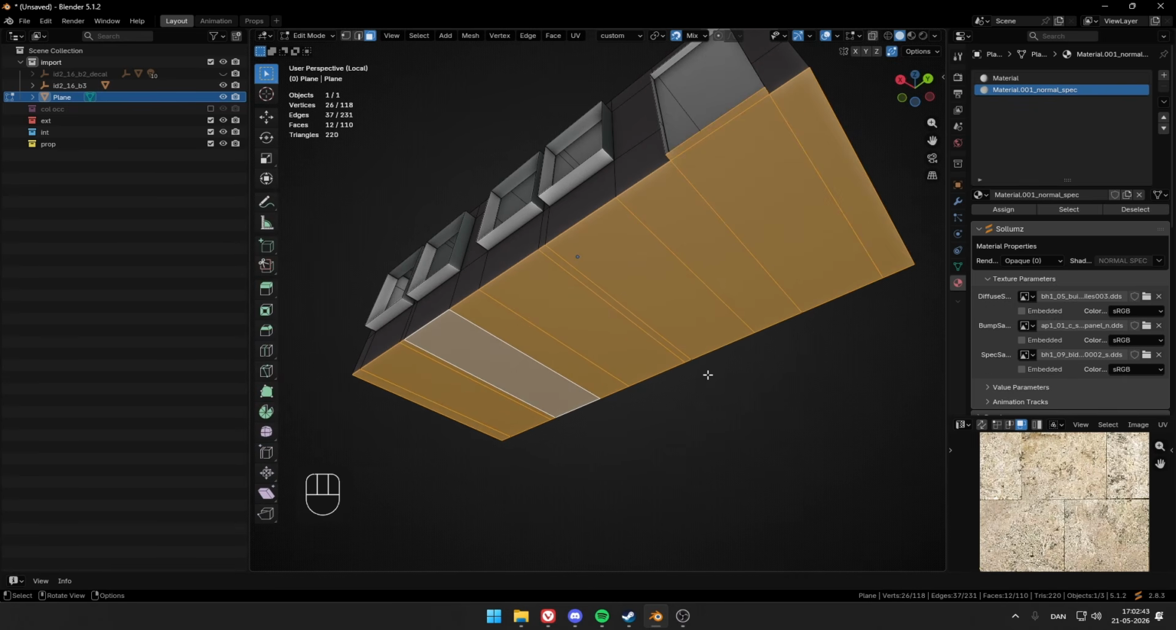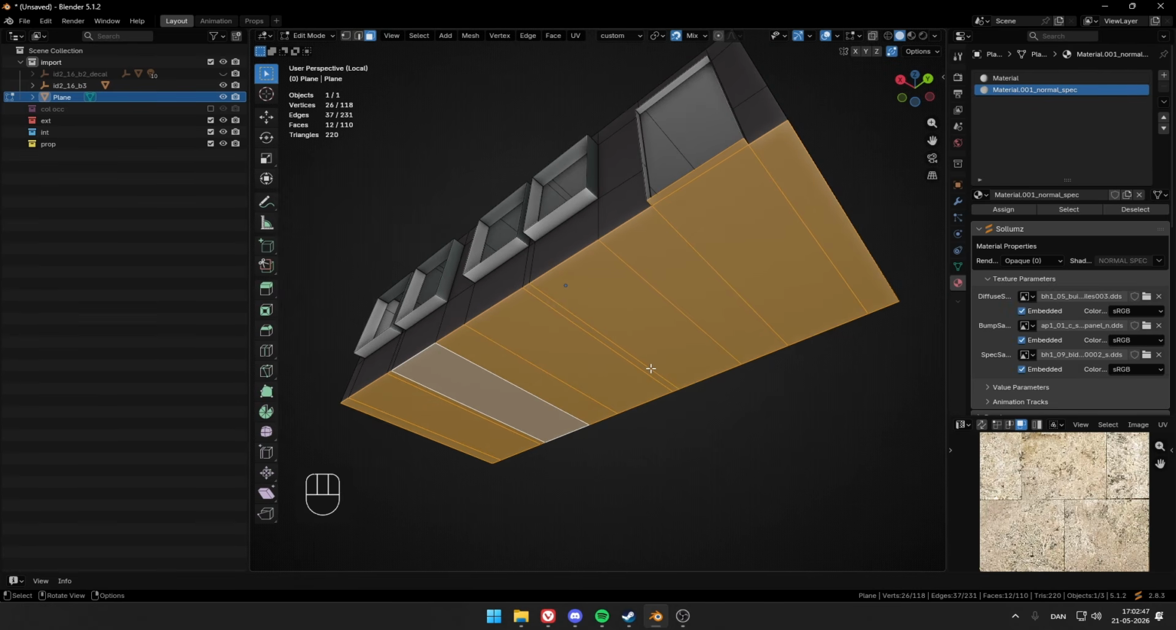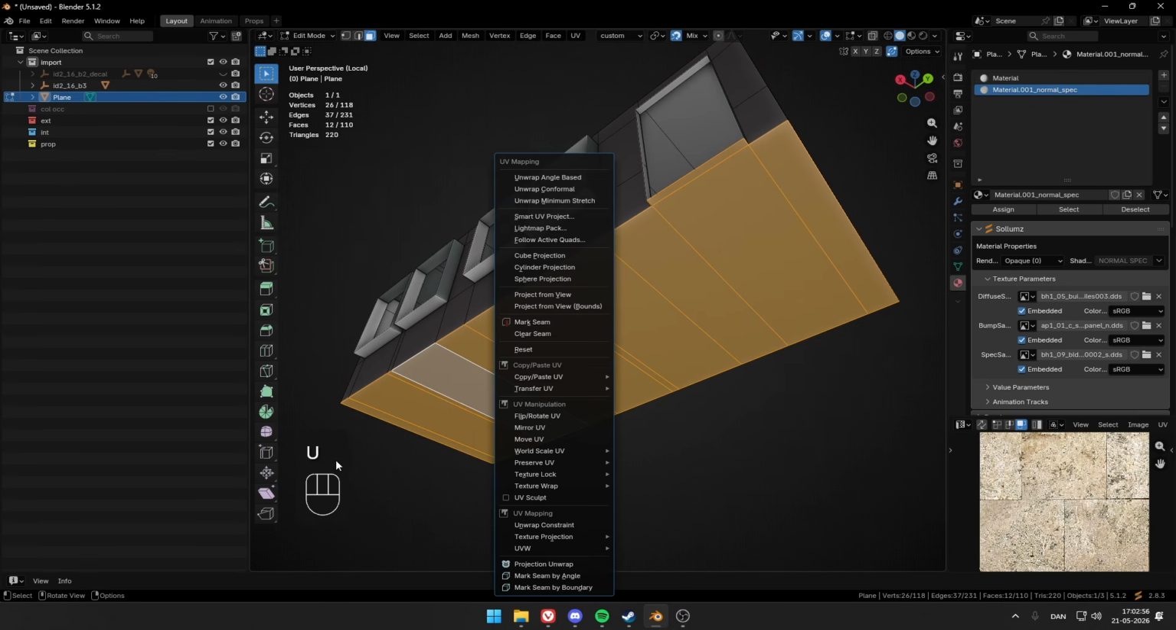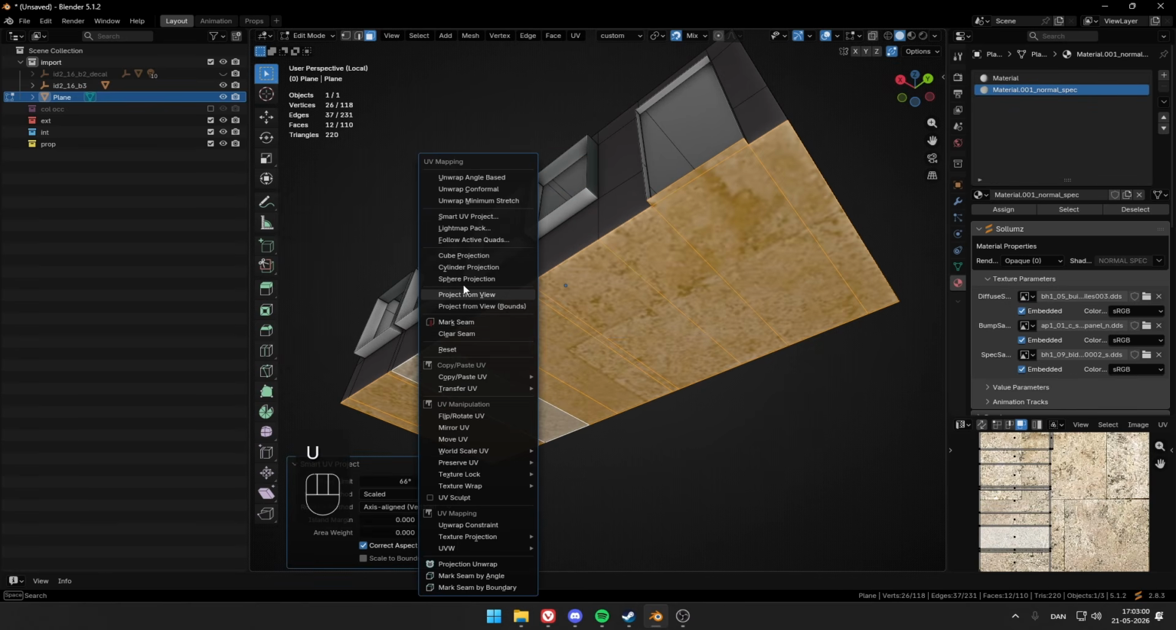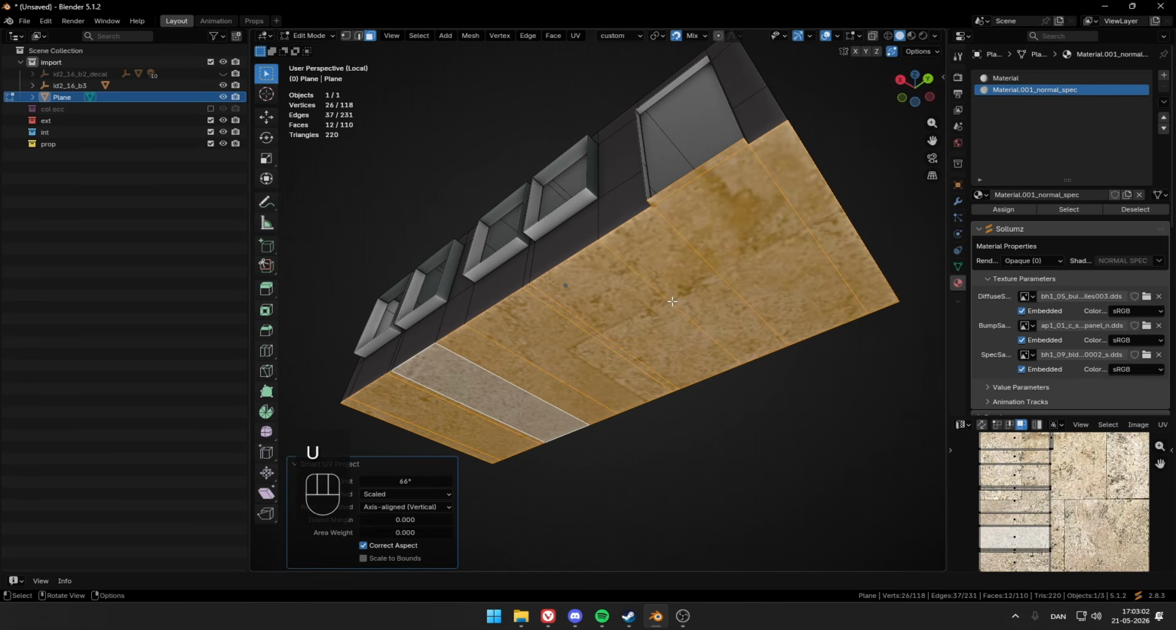Once we have all of them on, we want to make sure they are embedded, so we don't have to make a texture dictionary for it. After selecting, still having everything on, go ahead, click U, Smart UV Project, or Cube Project, all depending on what fits your build the best.